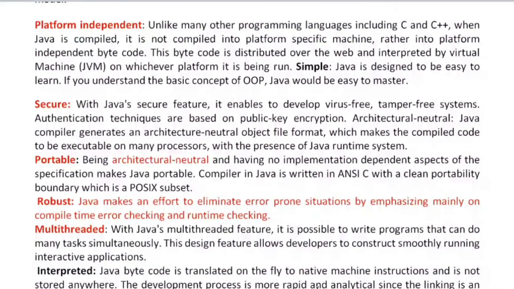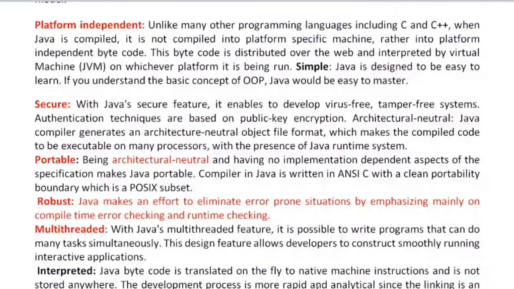The next point is very, very important. This is multi-threaded. So Java provides a threading concept, that is multitasking. Clear? Example: suppose just think about your browser. In one tab you are using Facebook, in another tab you are listening to music, and at the same time in another tab you are playing some game. In a single browser window, you are performing multitasking. So this is an example of multi-threading.